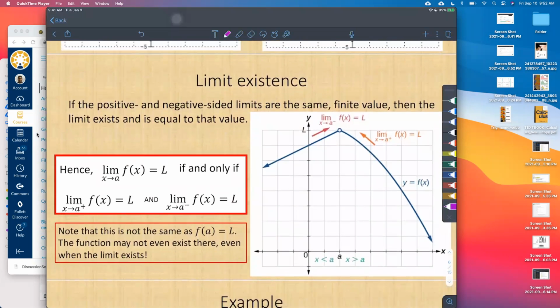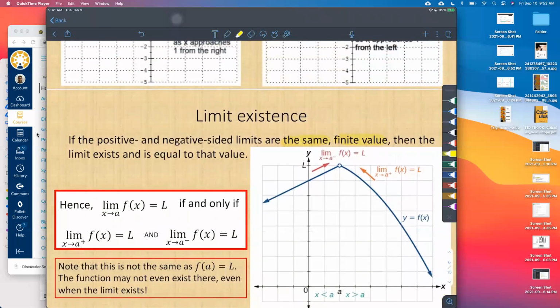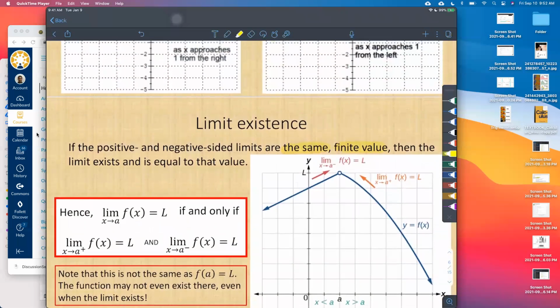Okay. So when does a double-sided or two-sided limit exist? If the positive and negative sided limits both exist and are the same finite value, then we say that the two-sided limit exists and it is equal to either one of those two. Okay, so let's take a look here. We'll kind of break it down.